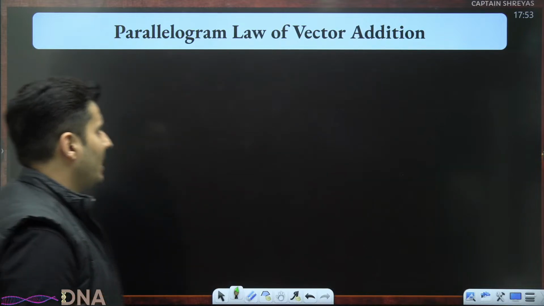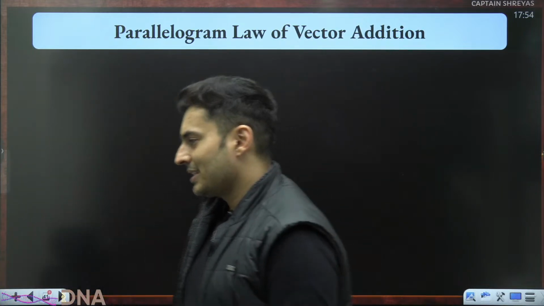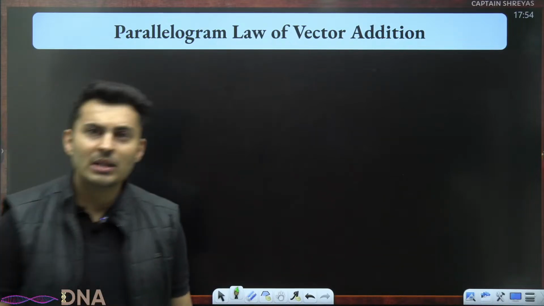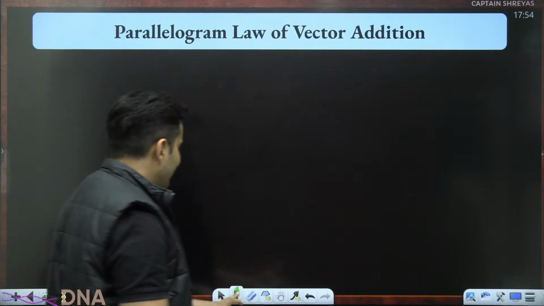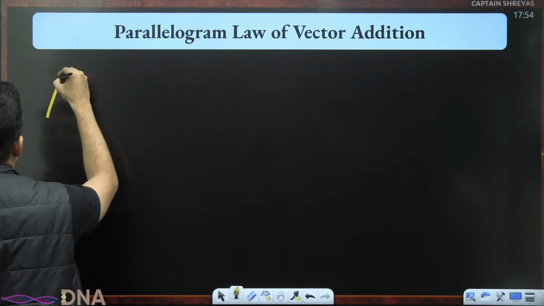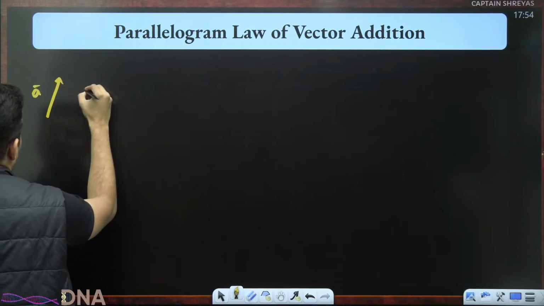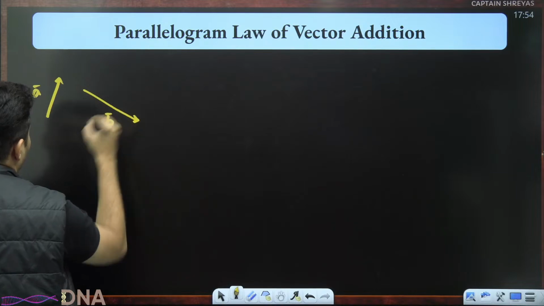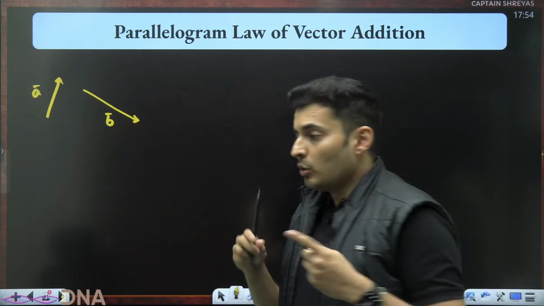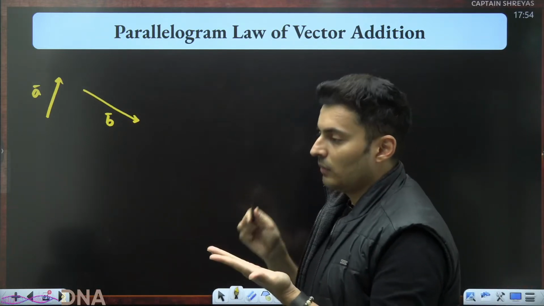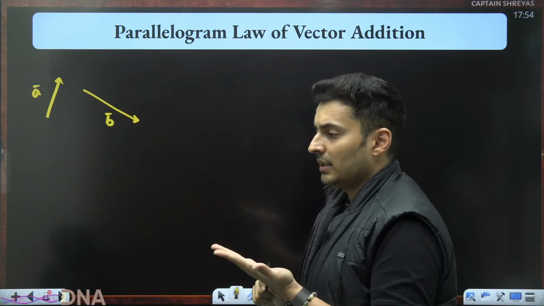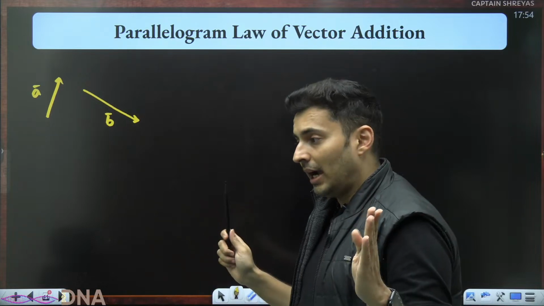Next comes parallelogram law. Just like the name suggests, obviously there will be some kind of parallelogram involved somewhere. So, what is that parallelogram? Where is that parallelogram? Let's have a look. Imagine again, I give you two vectors. This is, let's say, A vector, and this is your B vector, and I want to add them using parallelogram law. In triangle, you place the tail of one vector on the head of the other vector. But in parallelogram, don't do that.